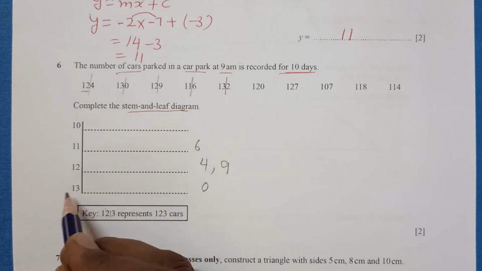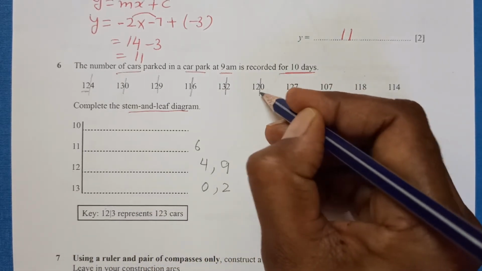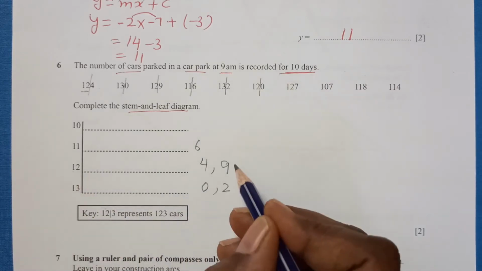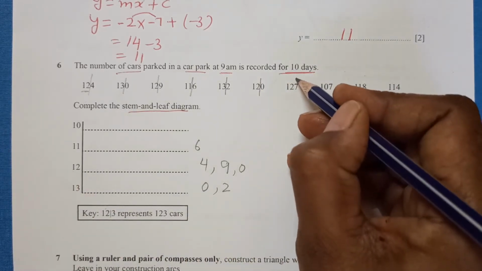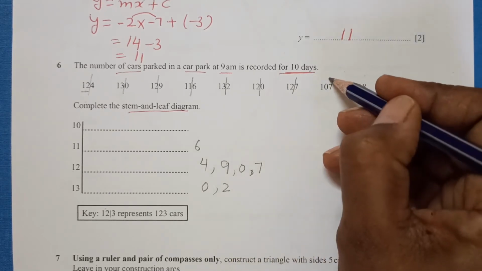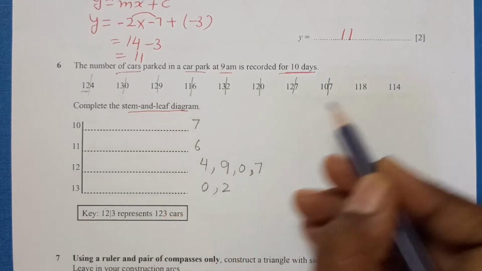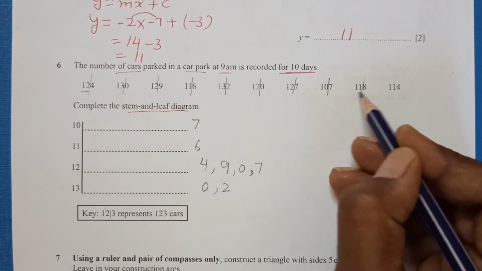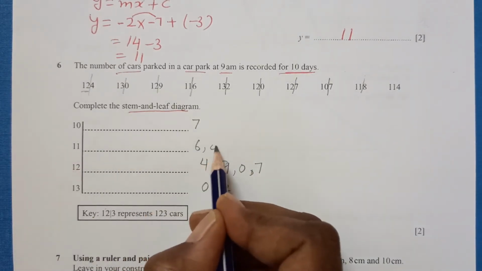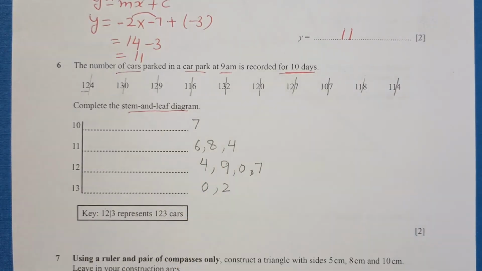And then 132, again 120, 12 and 0, it will be here, again 12 and 0, 107, so 7 will come here, 10 and 7, it's here the first one, 118 here in the 11th, and 114 again in this.